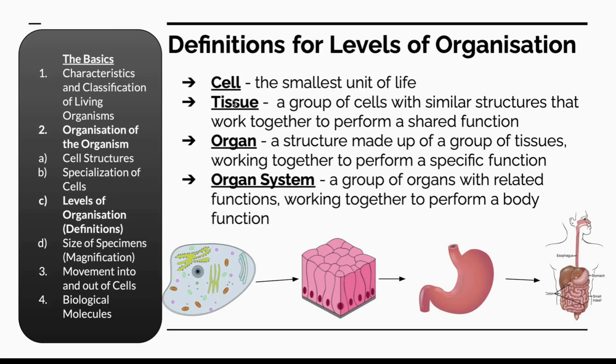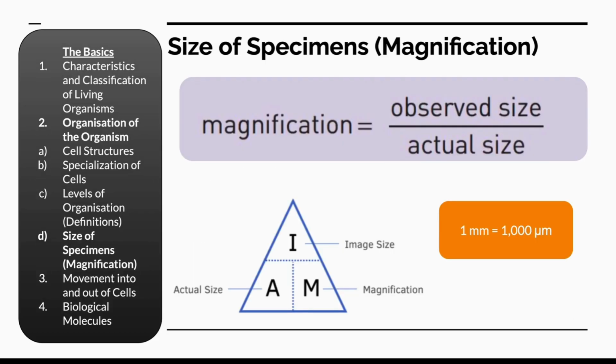The definitions for tissues, organs, and organ systems should also be memorized. Additionally, students must master the magnification formula, which is magnification is equal to image size divided by actual size, and the conversion between millimeters and micrometers, which is 1 millimeter is equal to 1000 micrometers.